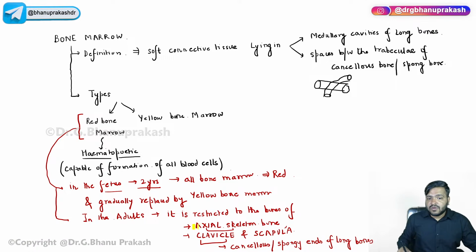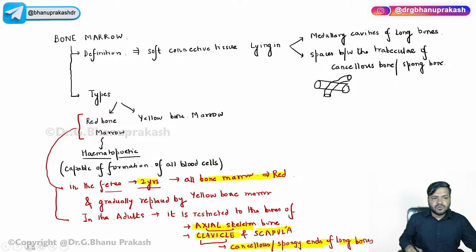So axial skeleton bones, all the bones of the calvaria, the cranium, the facial part, the sternum, the ribs, the vertebrae, the clavicle, the scapula, and the cancellous, spongy ends of the long bones. I told you, at 2 years all bone marrow is red. Slowly, depending upon the age, the weight and some other factors, it will start converting.